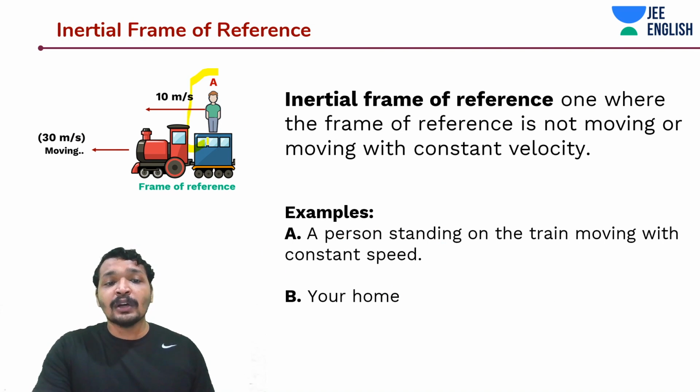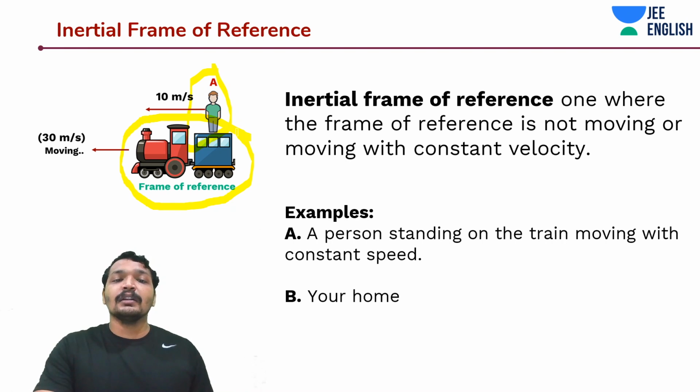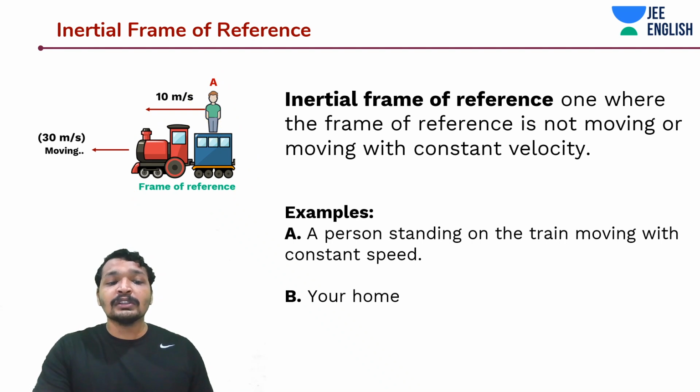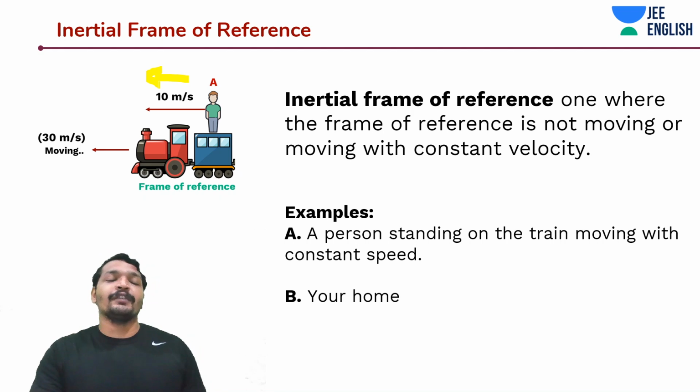Let's assume you are the person A. According to you, the frame of reference is the train, and you would remain at the 10 meters per second velocity forever unless a force is applied on you. That is an inertial frame of reference.